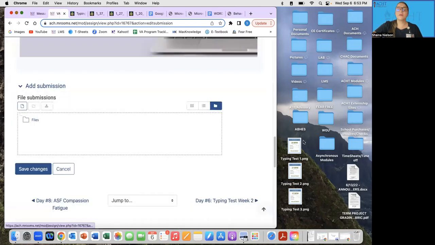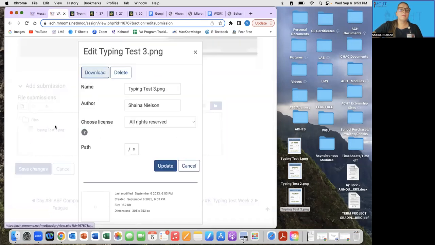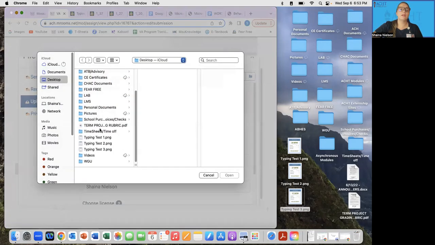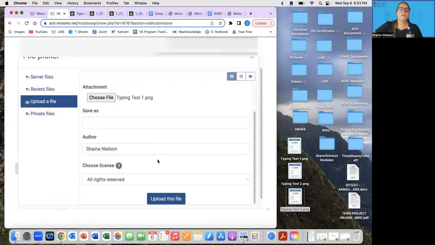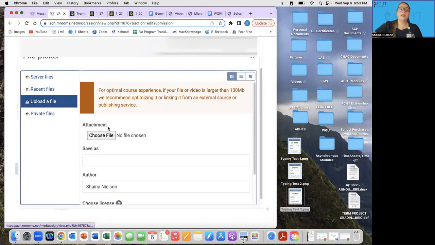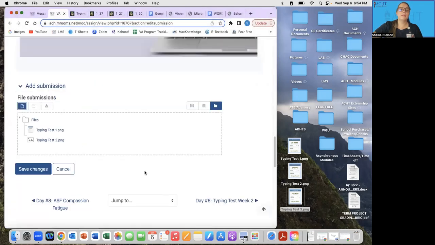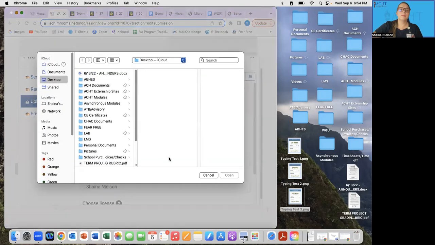Okay, so now that we're in this middle window and I have them saved on my desktop, I can literally just go like this, 1, 2, and 3, and I can drag and drop all 3. Again, I can also click into it and delete them out of there. And I can upload them this way. I can, under file, it'll say add. I can click on that and choose file from here. Typing test 1, open, upload, and do it again for number 2, open, upload, and again for number 3.